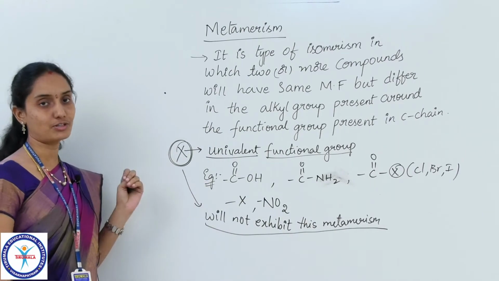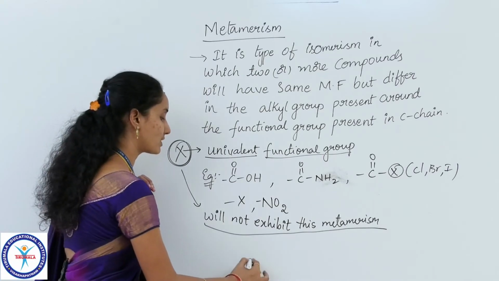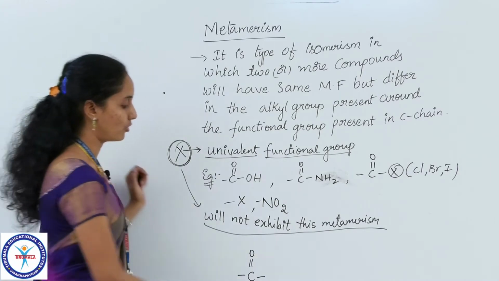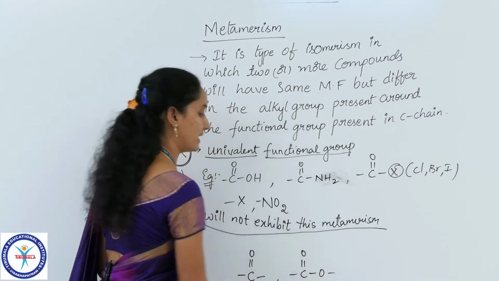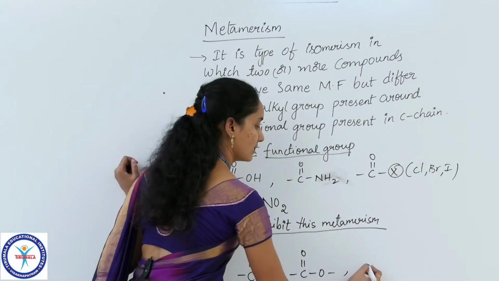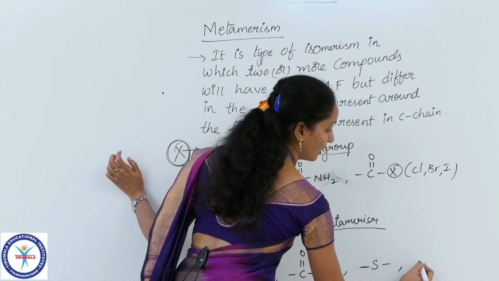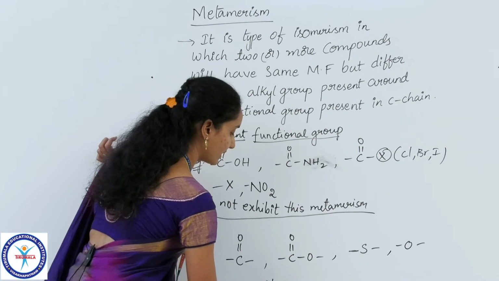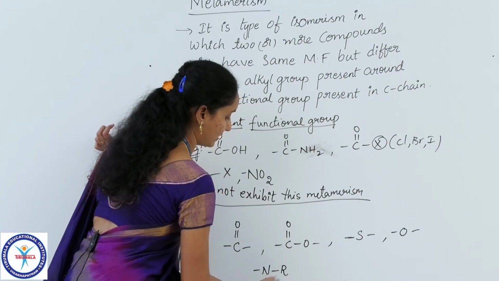Then what type of functional groups will exhibit this metamerism? Functional groups which come in the middle of the carbon chain, like the keto group, C double bond O group, the ester group, sometimes sulfur linked on either side, the ether group, that is O linked on either side, and N linked to one alkyl group, or NH linked on either side.